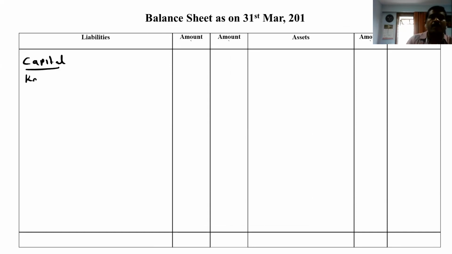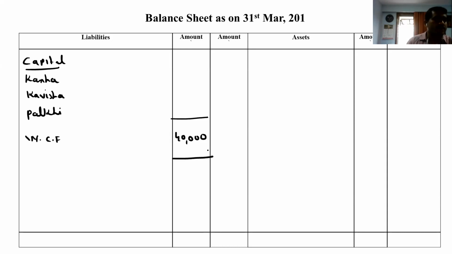So capital comes Kanha, then we write Kavisha, and then we write Palki. And then we write the heading Workman Compensation Fund. In the inner column we will write 40,000 because we have to add an extra amount.